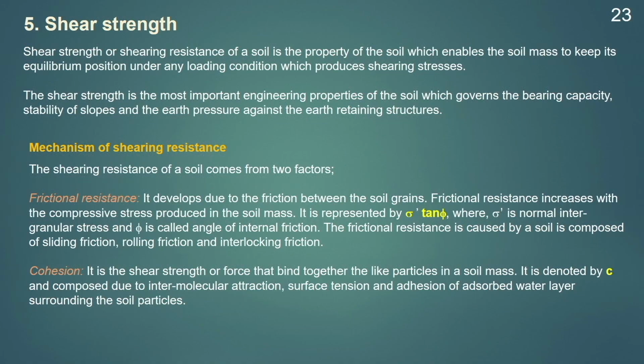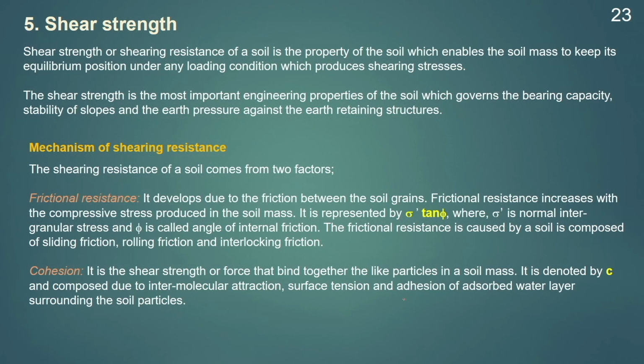Next is the shear strength of the soil. Again, to analyze the stability of a soil, we need to know the shear strength. When we do the stability analysis of the soil, we need to check two things: that the soil is safe in settlement, that means the settlement is not exceeding the permissible limit, and also that the soil is safe against shear. Therefore, we need to understand the shear strength of the soil in order to know its stability or the bearing capacity of a soil.